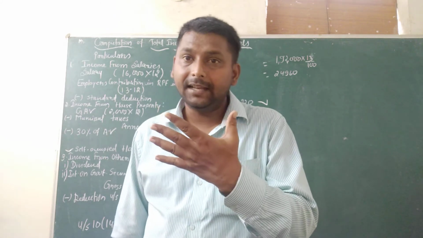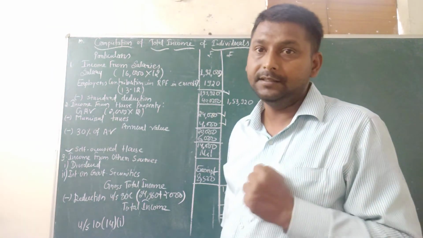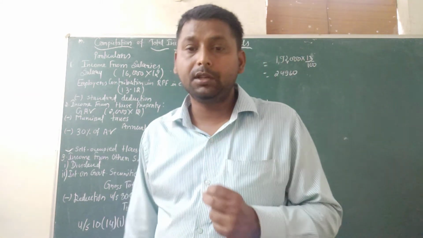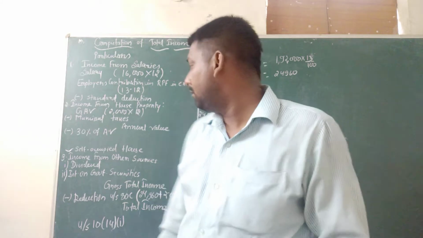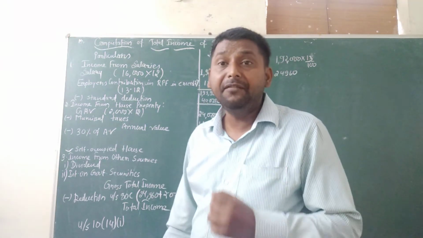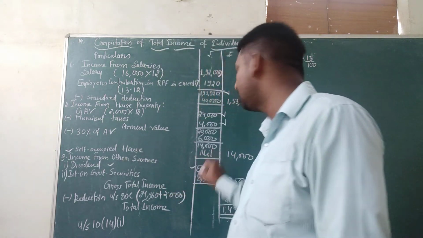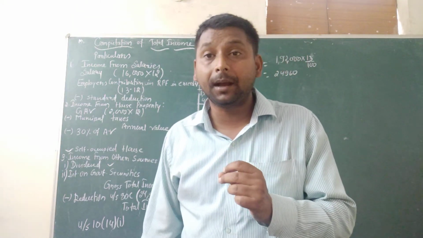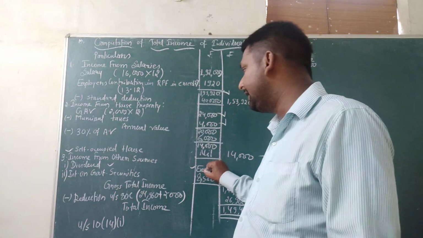Then the fifth head is income from other sources. In the question there is information about dividend from an Indian company, which is exempt. So we write exempt.